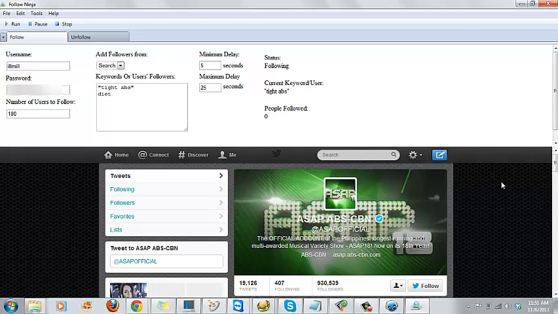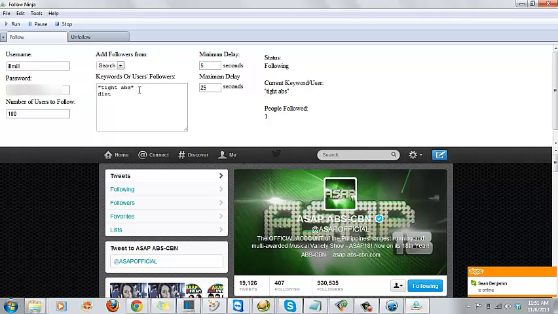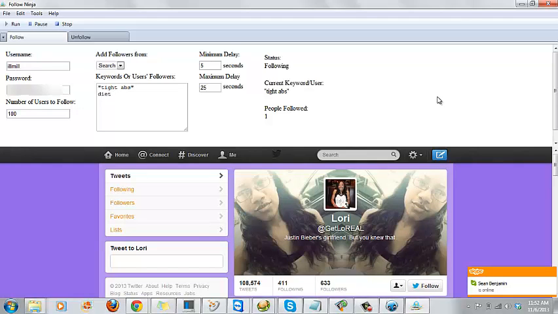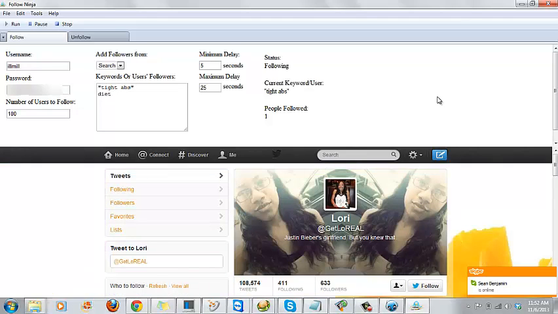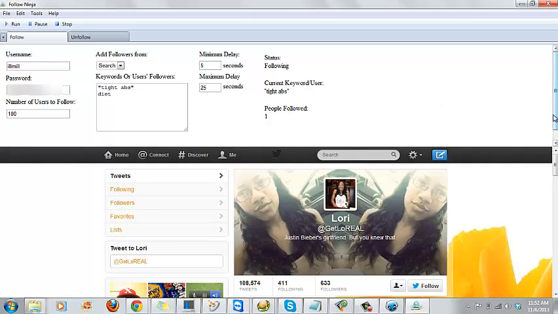Okay, and then what it'll do after it collects all the usernames of people that appear under tight abs, and since I'm following 100 people and there are 2 keywords, it does its best to distribute them evenly. So it should follow around 50 people who tweeted tight abs and 50 people who tweeted diet, give or take. But either way, it'll stop after you follow 100 people, because we don't want to cause any problems with your Twitter account. And then it's just going to go through and follow all those people.